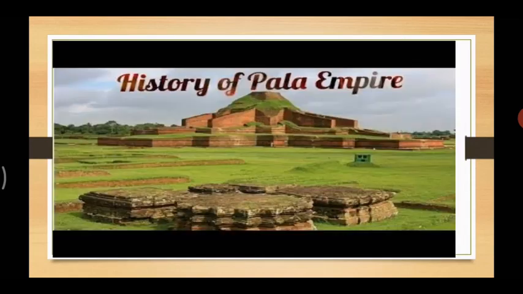Let's move forward. So, here we have the very first ruling power, that is the Pal dynasty. Now, what do you mean by the word dynasty? It is a series of leaders belonging to the same family. So, students, the Pals were diplomats. A diplomat is a person who represents the ruler, and they were also military conquerors.